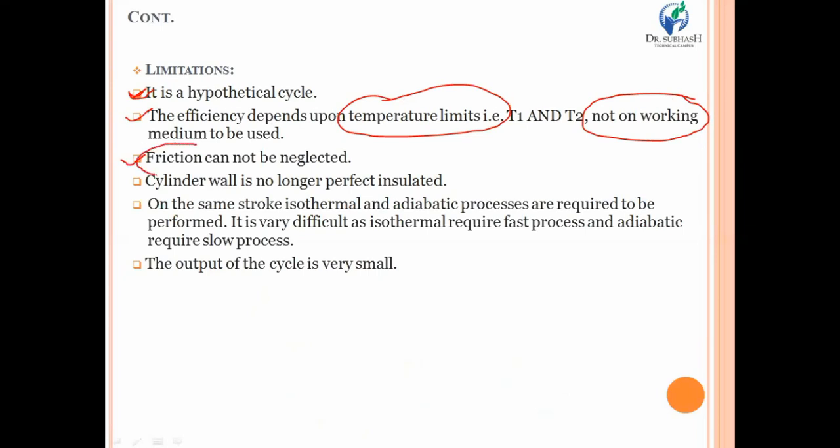Third one is that friction cannot be neglected. During the initial assumptions while deriving this relation, we assumed that there would be no friction between piston and cylinder wall. But in actual practice, friction is always present, so you cannot neglect it. So this was the third limitation of the simple Carnot cycle. Fourth limitation is that the cylinder wall is no longer a perfect insulator. In fact, it is not possible to achieve perfect insulation anyway. So this is the fourth limitation.